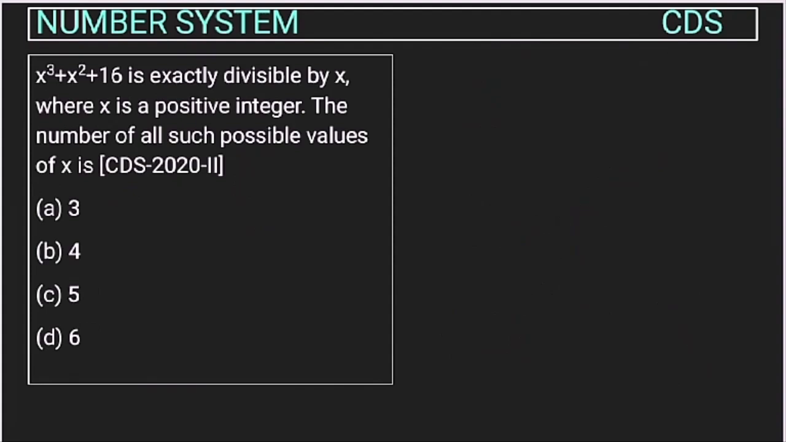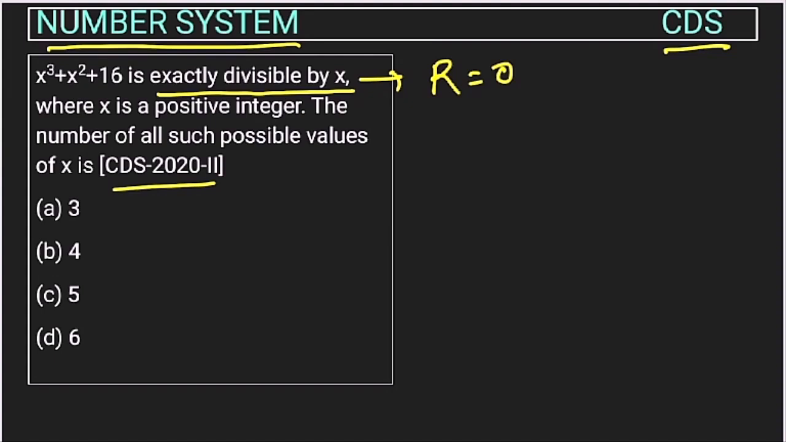So this is a question from number system chapter asked in CDS exam of 2020. x cube plus x square plus 16 is exactly divisible by x. Exactly divisible by x means that the remainder is 0, right? Where x is a positive integer. So x is a positive integer. The number of all such possible values of x is, right?